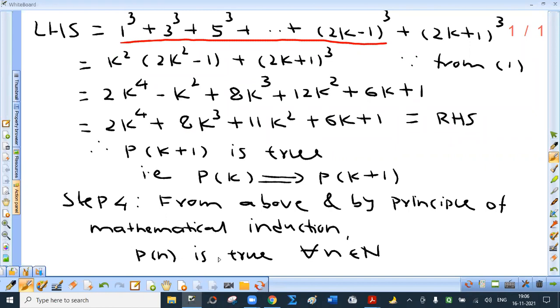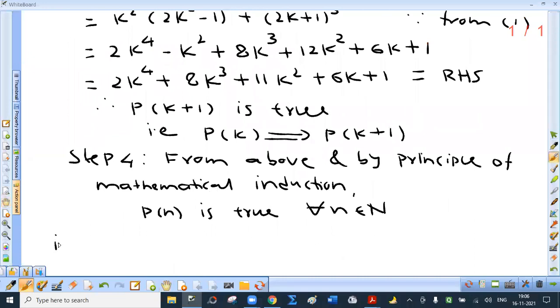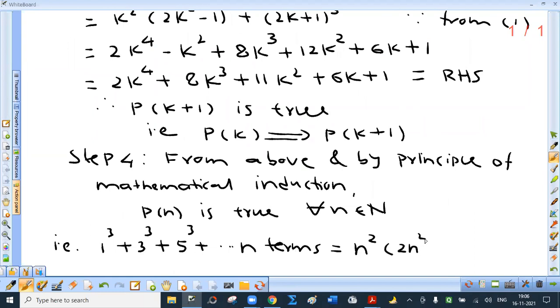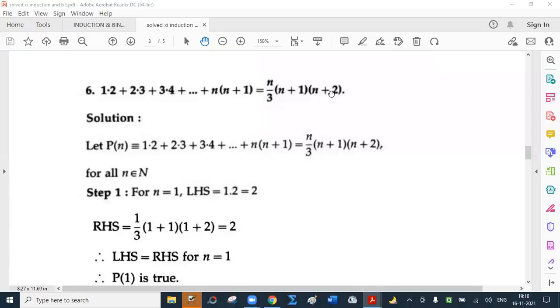So you have to say that is 1 cube plus 3 cube plus 5 cube to n terms equals n square into 2n square minus 1, n belongs to capital N. Right.